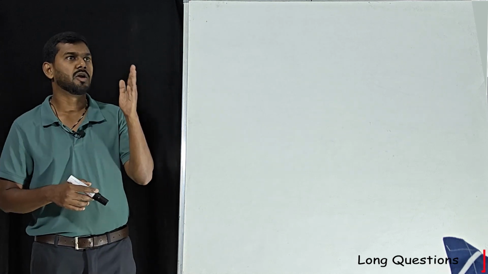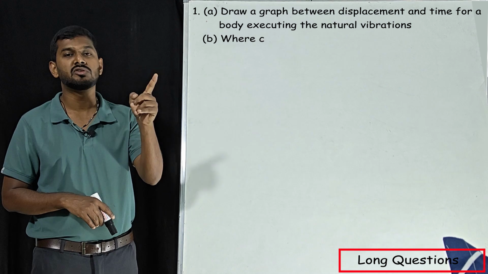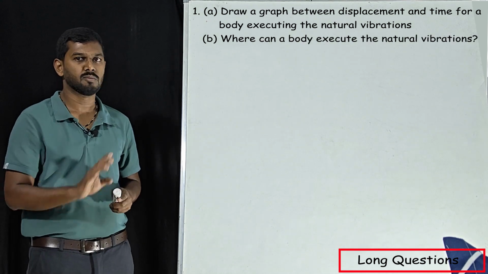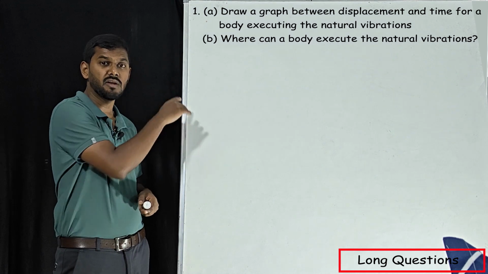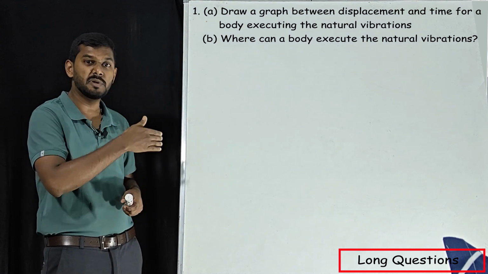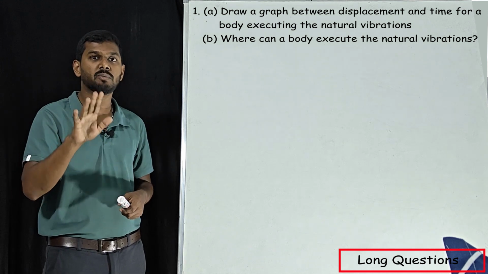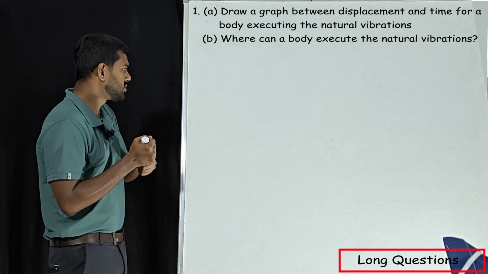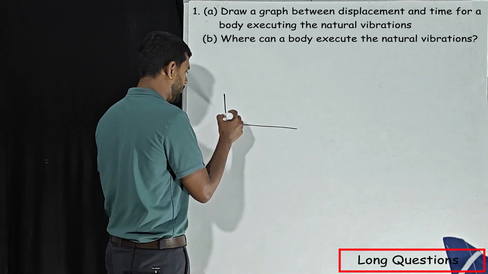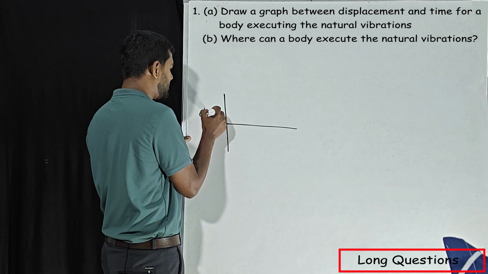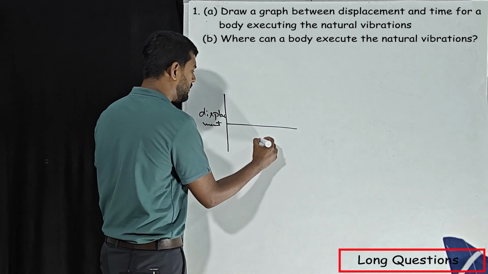Our next question: draw a graph between displacement and time for a body executing natural vibration. First you need to understand that we have to draw the graph between displacement and time. Displacement and time, and displacement and distance, are two different graphs. You have to be very careful about it. Here displacement, here time.